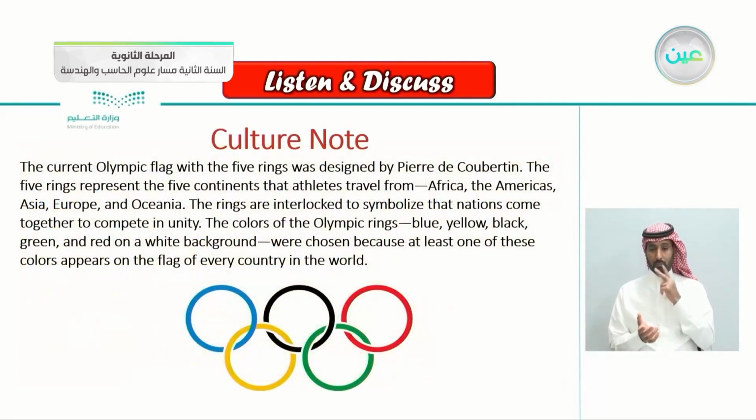And this is some culture note here. The current Olympic flag with the 5 rings was designed by Pierre de Coubertin. The 5 rings represent the 5 continents that athletes travel from: Africa, the Americas, Asia, Europe, and Oceania. The rings are interlocked to symbolize the nations come together and compete in unity. The colors of the Olympic rings, blue, yellow, black, green, and red, on a white background were chosen because at least one of these colors appears on the flag of every country in the world. So that's why they chose these colors.